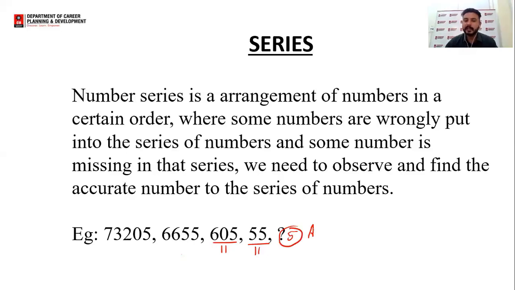This is the fixed pattern that every number is following. Just divide the number by 11 and we get the next number. Similarly, we will take some examples of what type of series it can be. Any series, let us say 1, 2, 3, 4, 5, 6 and question mark. Let us suppose we are given a very simple or basic series 1, 2, 3, 4, 5, 6.